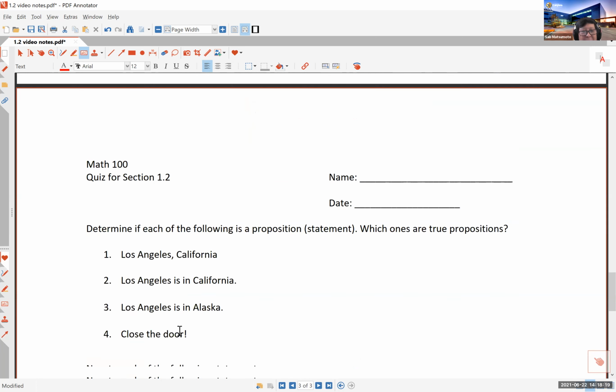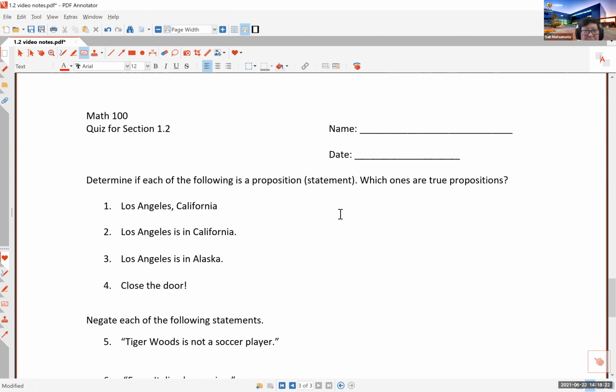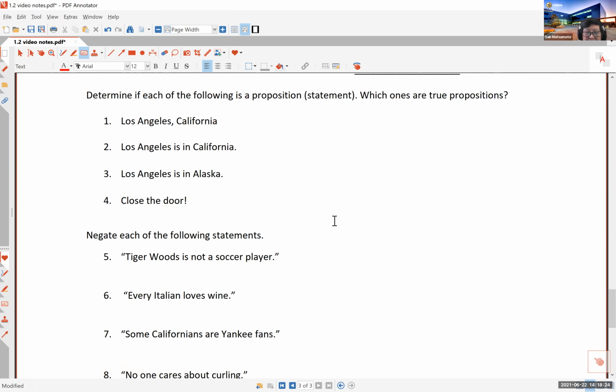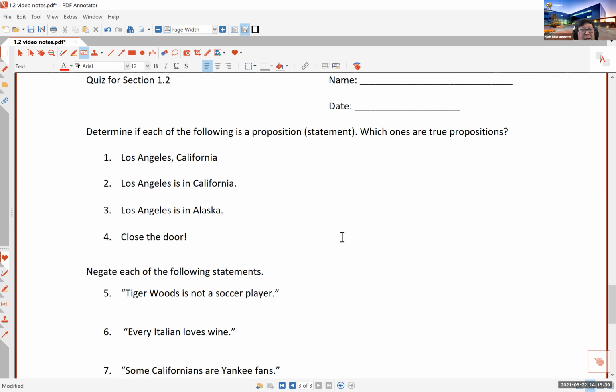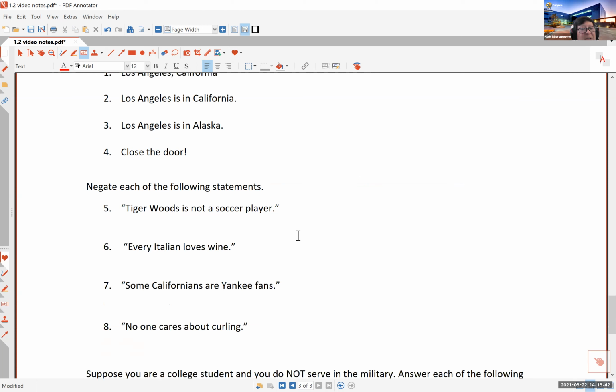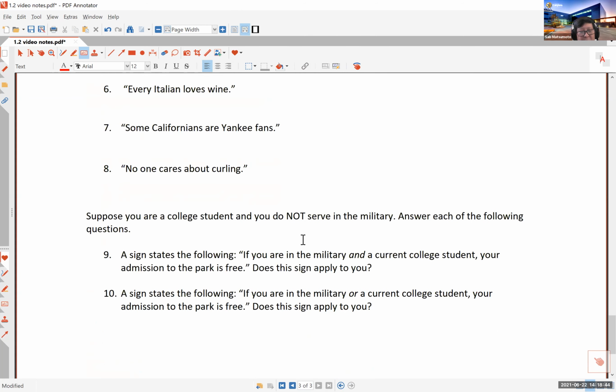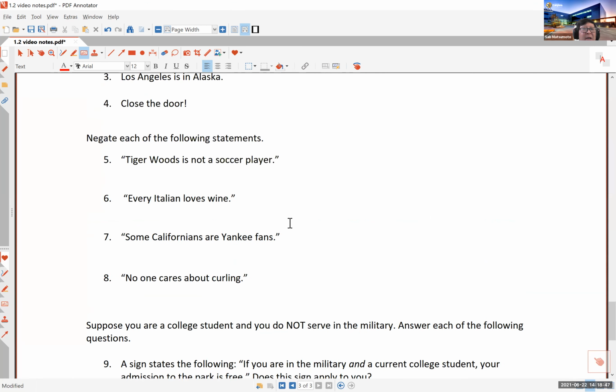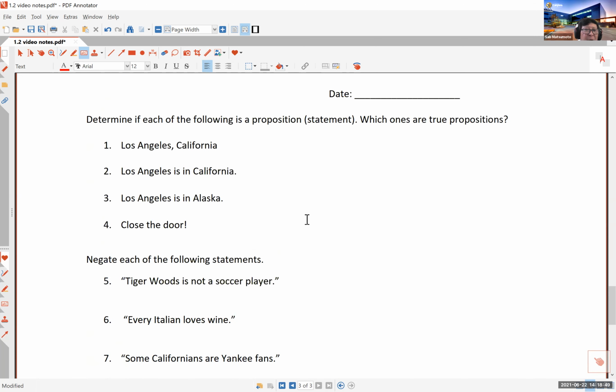Now go to the 3rd page, which is your quiz for section 1.2. You should try this on your piece of paper, on your printout first. If you want to, you can check your answer with the answer key found on the page for section 1.2, or you can go directly into the online version of this quiz, answer these questions, and check your answers. Once you submit your answers online, any incorrect answers will be flagged and you will get immediate feedback.